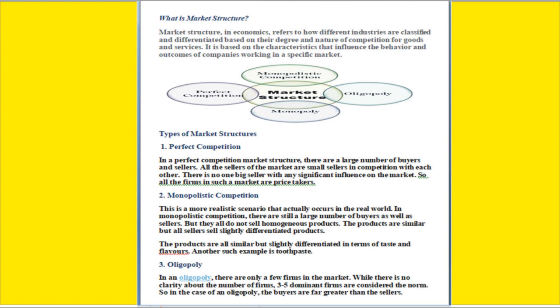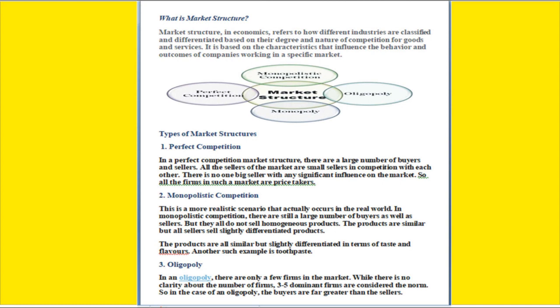So types of market structure we will see here: perfect competition, monopolistic competition, oligopoly competition, and monopoly. Market structure is divided into 4 categories. So perfect competition means there are a large number of buyers and sellers.